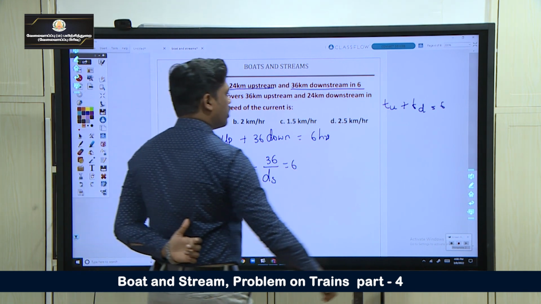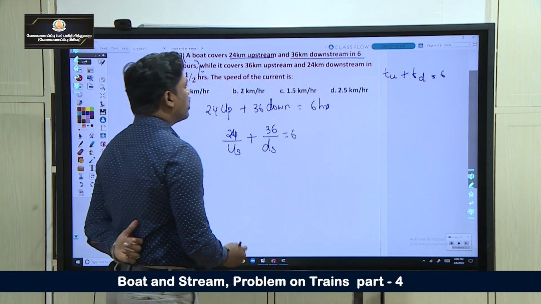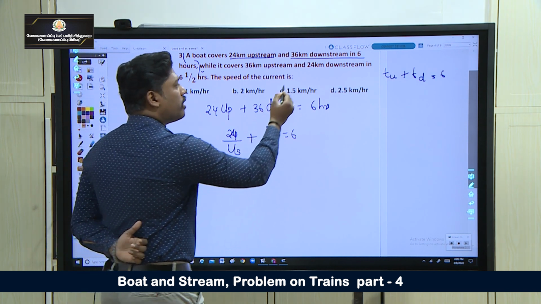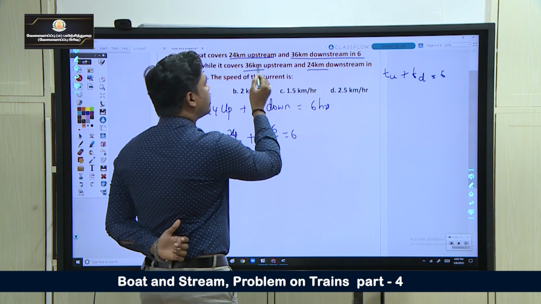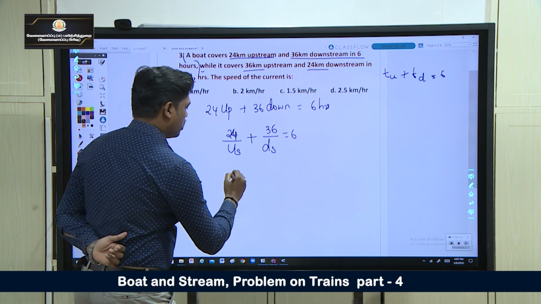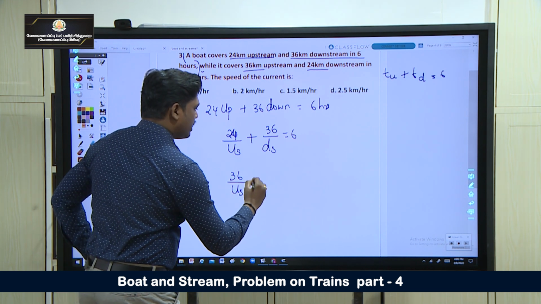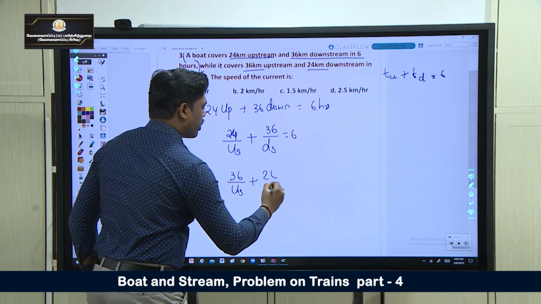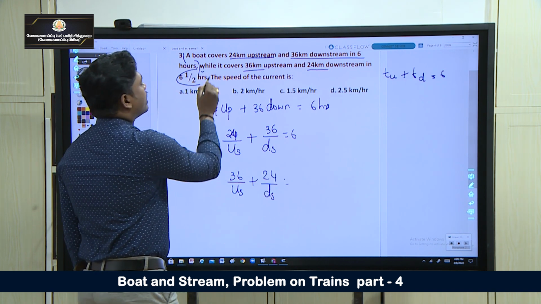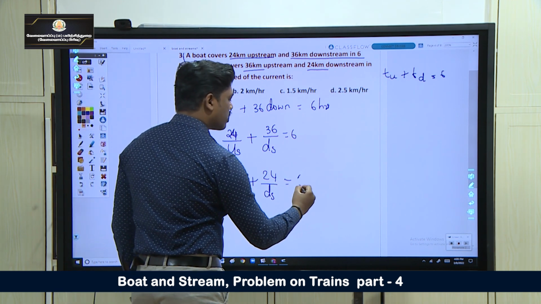Now look at the second point here. While it covers 36 kilometers upstream and 24 kilometers downstream, just vice versa. So how can I write this one? I can write 36 upstream plus 24 downstream, and the total time taken is 6.5 hours.